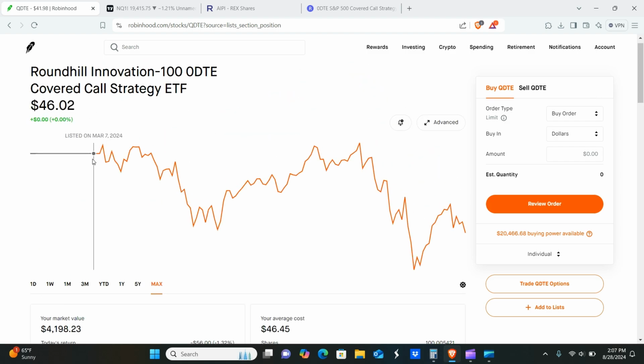So QDTE, unfortunately, it looks like it was opened up just right before this dump that we saw back here in the April timeframe earlier this year. So it didn't open at a bottom. It kind of looks like it opened up near the top. So this thing does have to recover quite a bit to get back up to the basically inception open there at 4602.